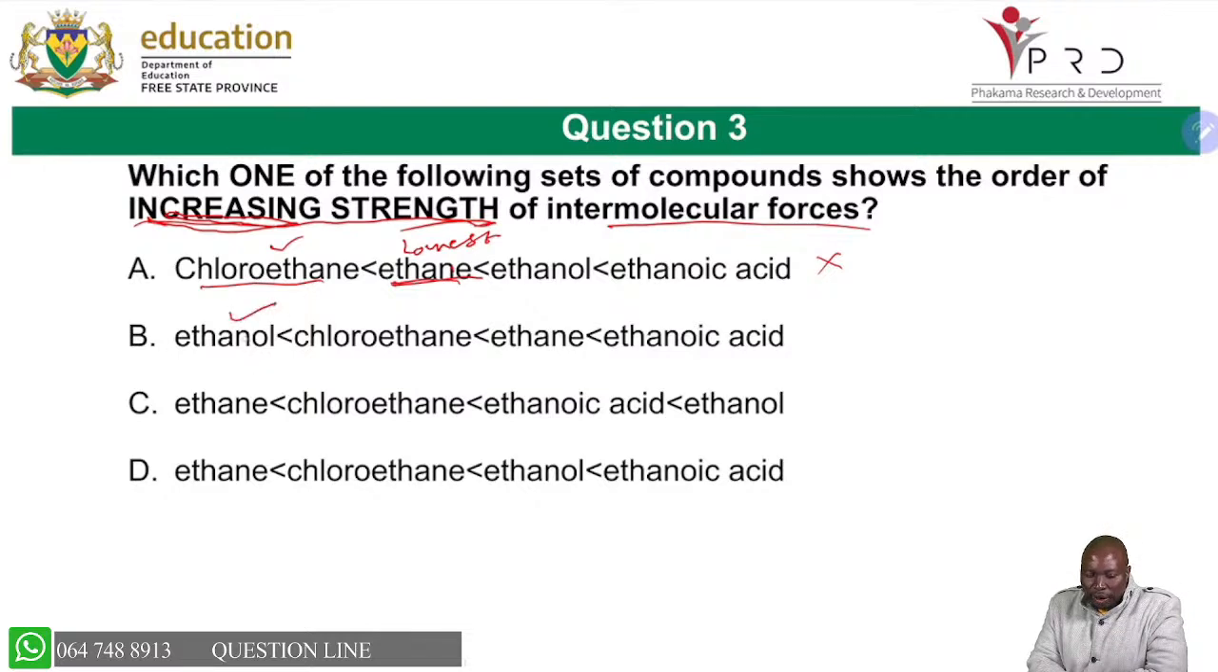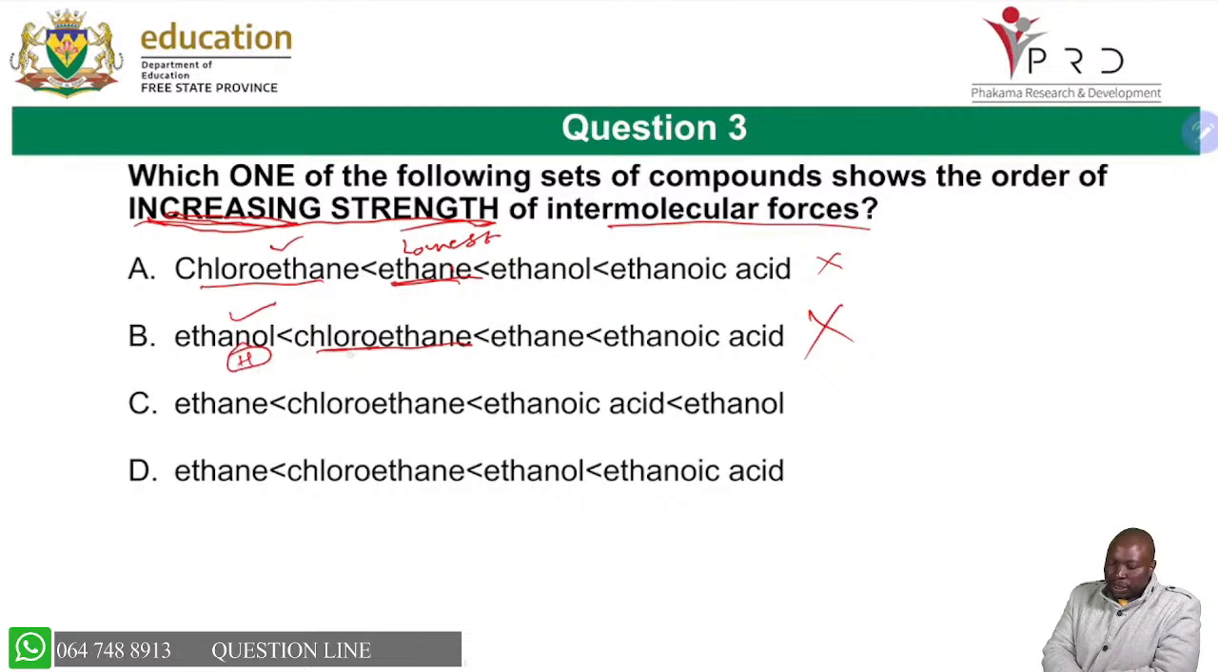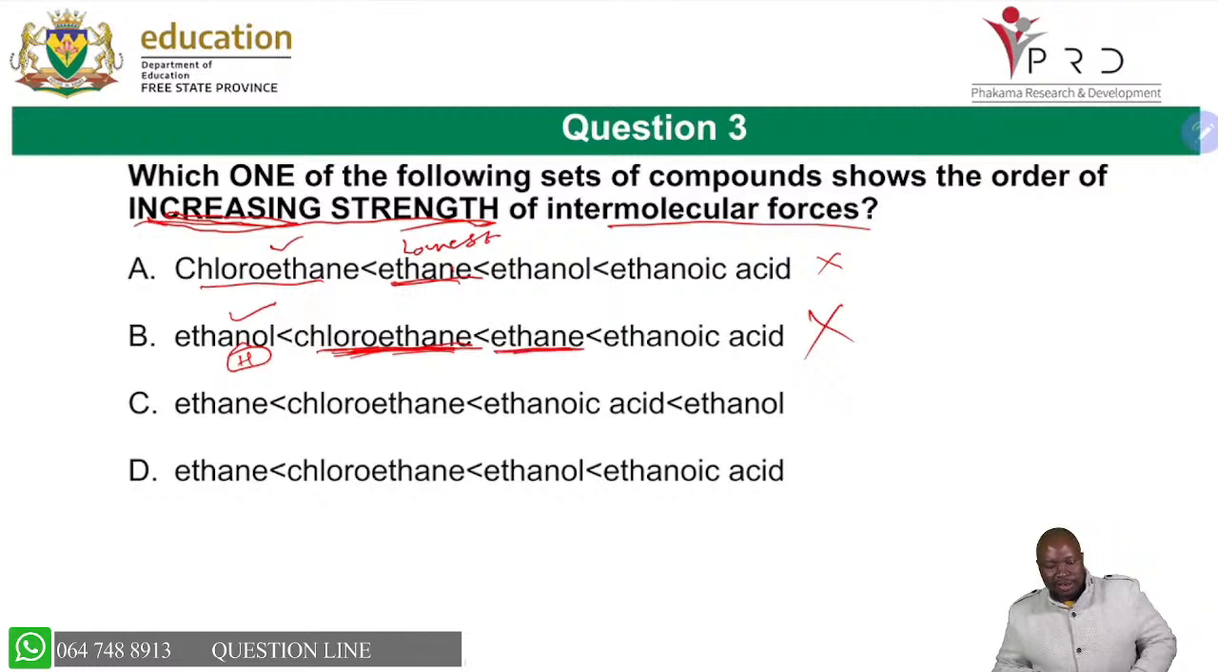Let's go to option B. We're starting with ethanol. Ethanol has a hydrogen bond. It cannot be weaker compared to chloroethane, and we're supposed to start with the lowest. So this makes it wrong, because we're starting with hydrogen bond, and hydrogen bond is stronger than the London force found in ethane, for example.